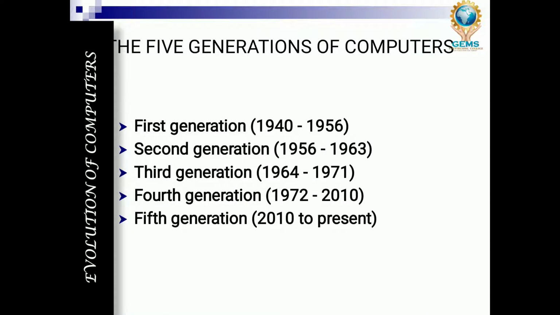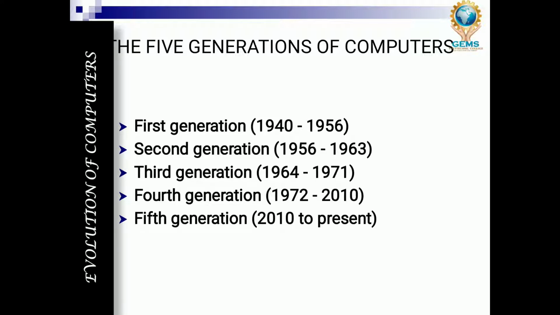The first generation computers started 1940 to 1956. The second generation computers 1956 to 1963. The third generation computers 1964 to 1971. The fourth generation computers 1972 to 2010. And fifth generation computers 2010 onwards; till now we are using fifth generation computers.